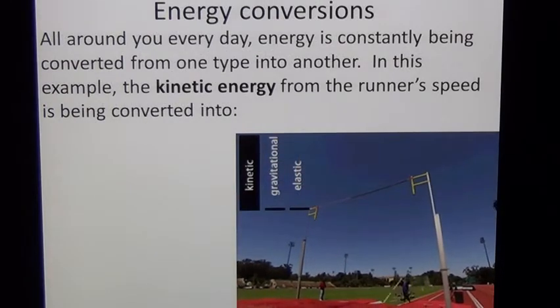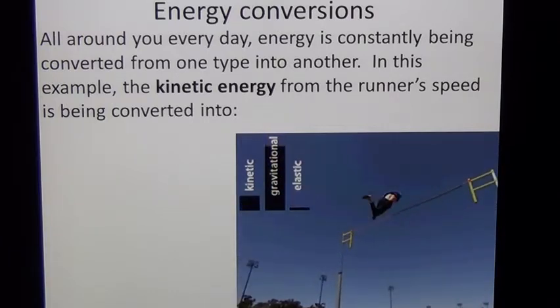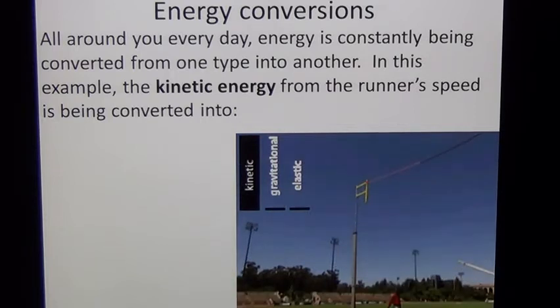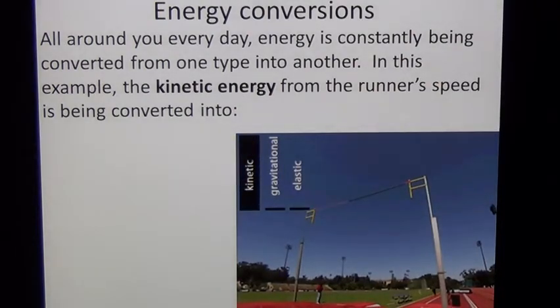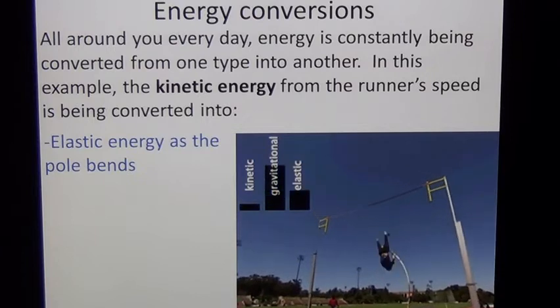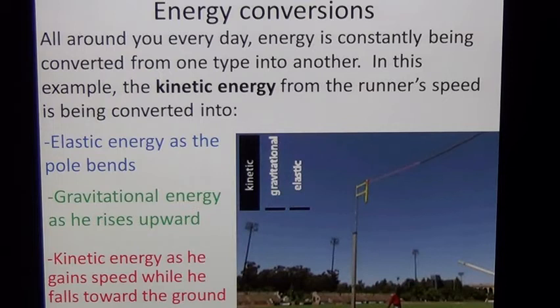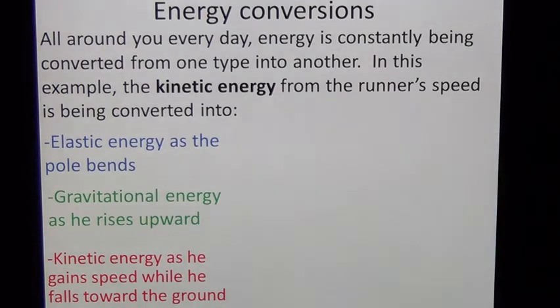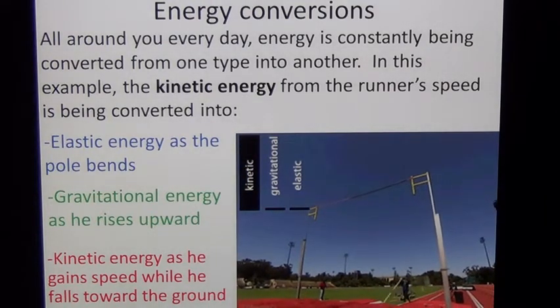So here we see a track runner. He's actually pole vaulting, and so we see some conversions from one type of energy into another, and then into another. As we run this animation again, he's running, so he has a lot of kinetic energy to his motion. But the kinetic energy is converted into elastic as the pole bends, and then he gains height, so he gains gravitational. And then as he falls back down, he gains kinetic energy as the gravitational turns from height into the kinetic from speed as he falls.